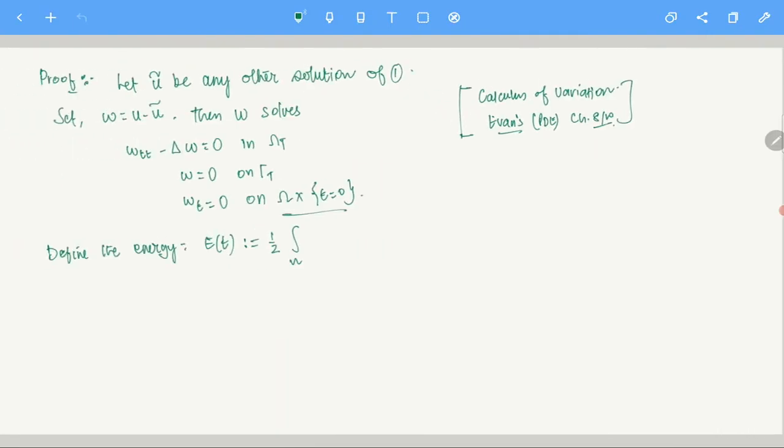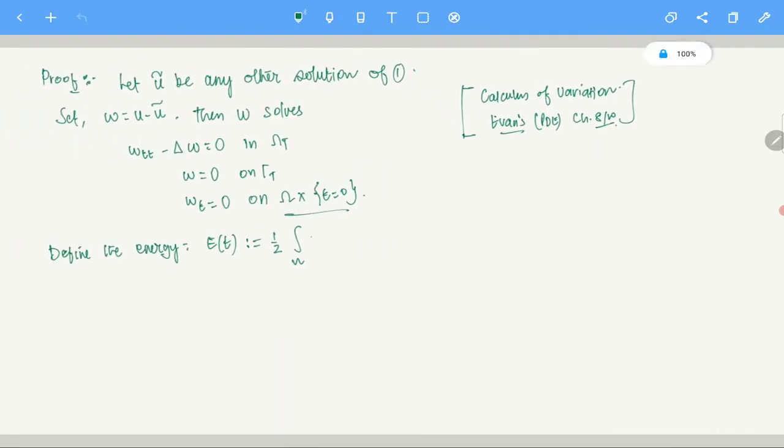So the energy of the system is given by E(t) equals half the integral over omega of w_t squared of (x,t) plus gradient of w of (x,t) squared dx, for 0 less than t less than capital T. We always define energy like this, so that by definition it is positive.